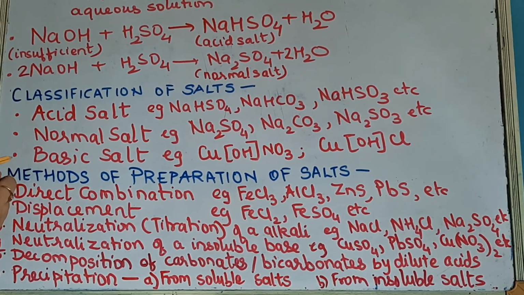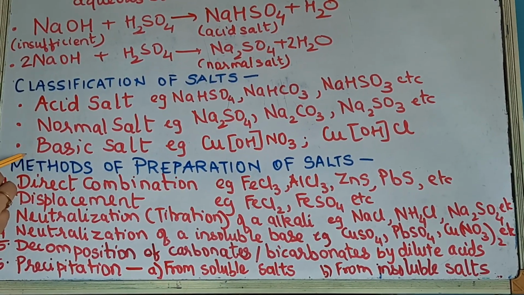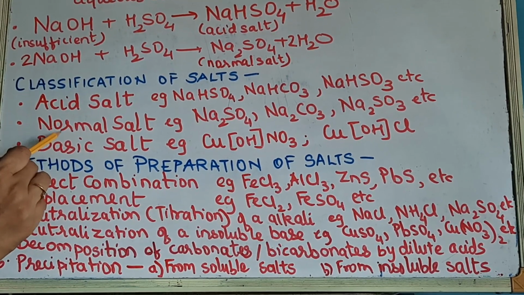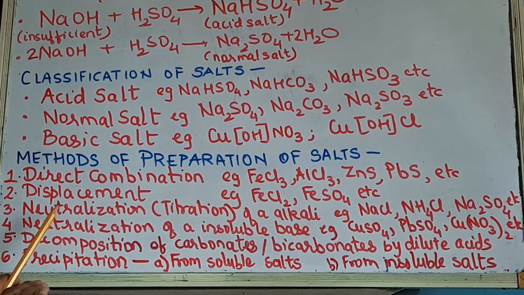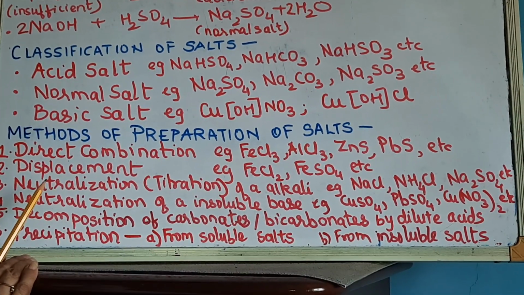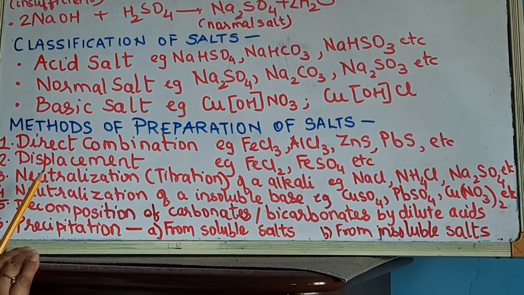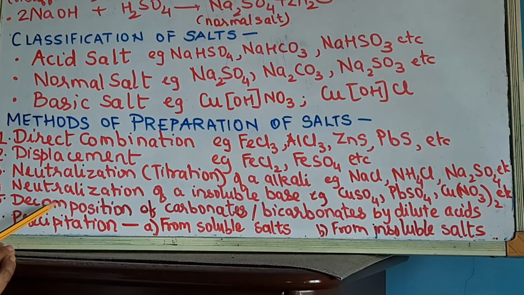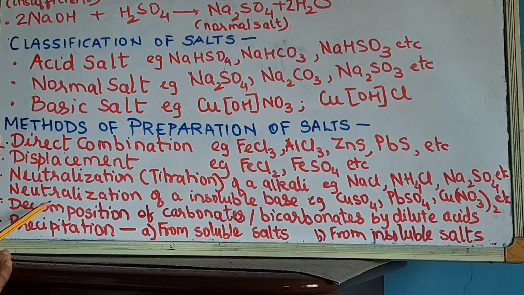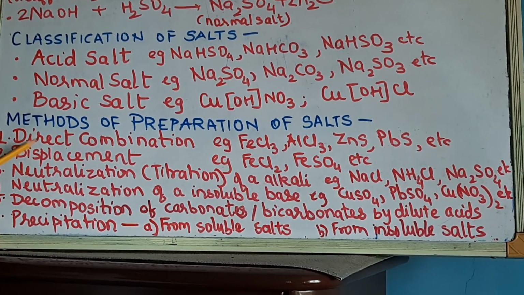Whereas here in classification of salts, only these three are in the syllabus: acid salt, normal salt and basic salt. Okay, is it clear? Now coming to the methods of the preparation of salts. There are a total of 6 methods. First we will try to understand the method, and later in the next slide we will see the equations related to this.